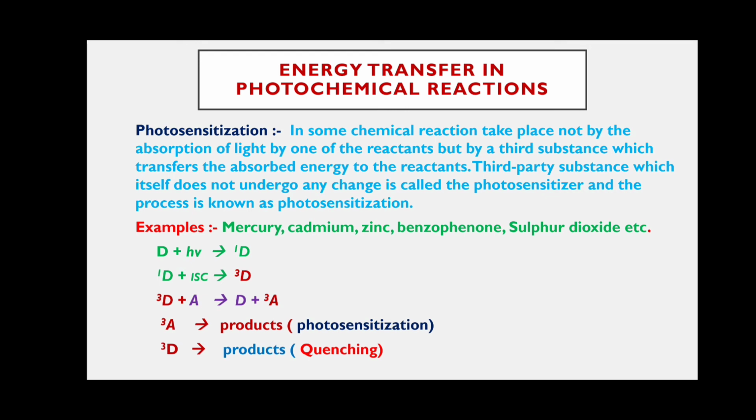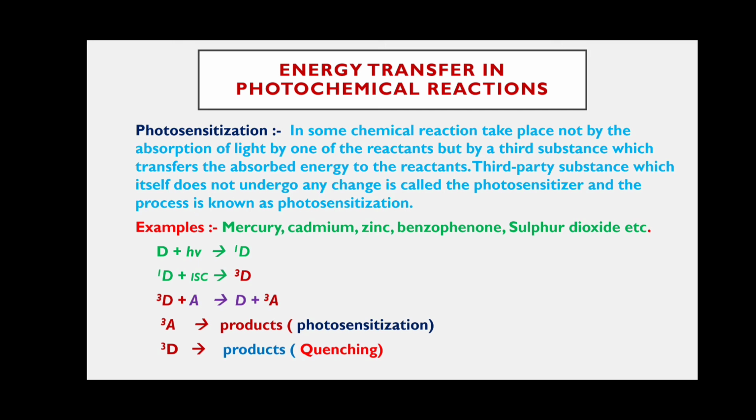D1 means the donor is in a singlet state. This donor, or this photosensitizer, or this third party substance, is excited by the absorption of the light radiation. In the excited state, it participates in the process of intersystem crossing and is converted into the triplet state. We already discussed ISC in the previous slide, so they are converted into triplet donors.